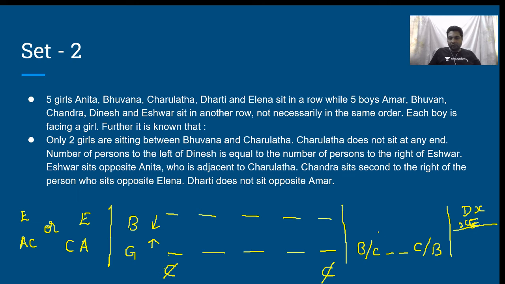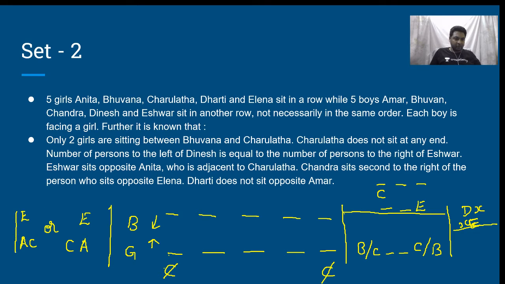I'm just going to write the constraint over here on top of this. Let us say Elena sits here. Chandra sits second to the right of this person. So, C dash dash dash dash E. And then he says Dharti does not sit opposite to Amar.